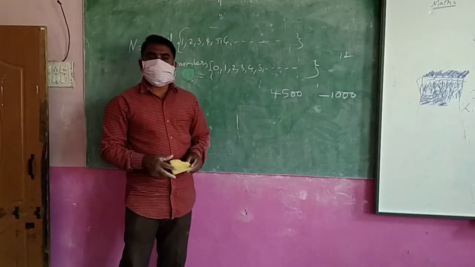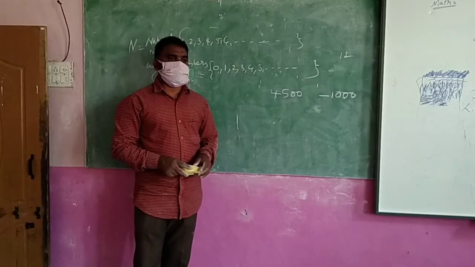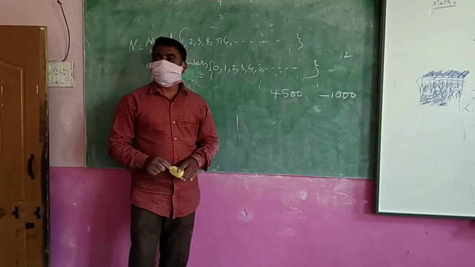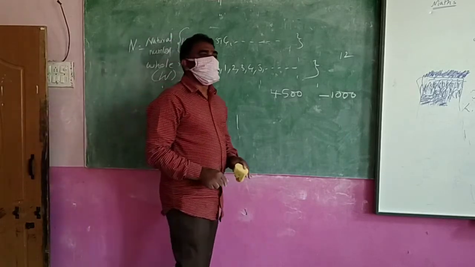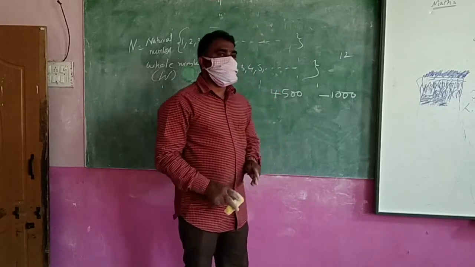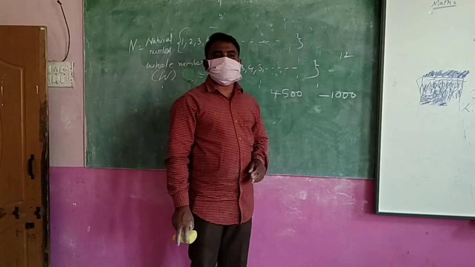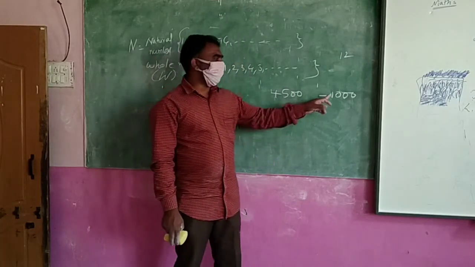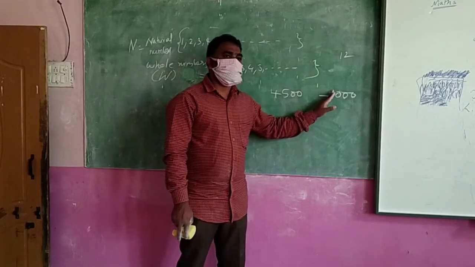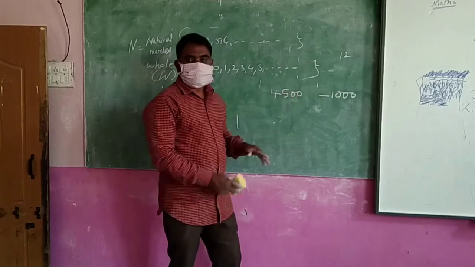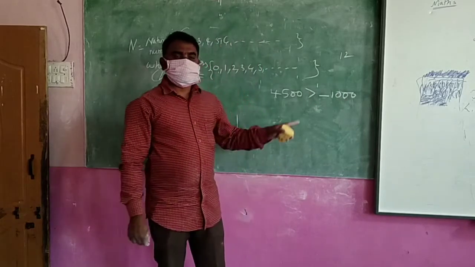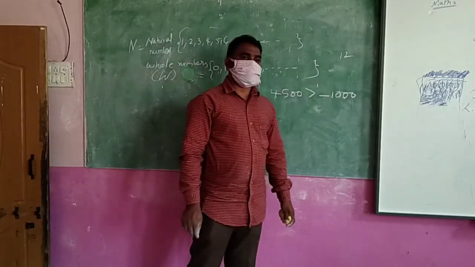Now I am asking you, whose position is better in this? Yashwant's position is better. Shivudu's position is not better than Yashwant's. Do you accept this or not? Yes. When you see only numbers, you will say which number is bigger. But this is only the bigger position. Which is the bigger position? 500. So this number is bigger and this number is smaller.